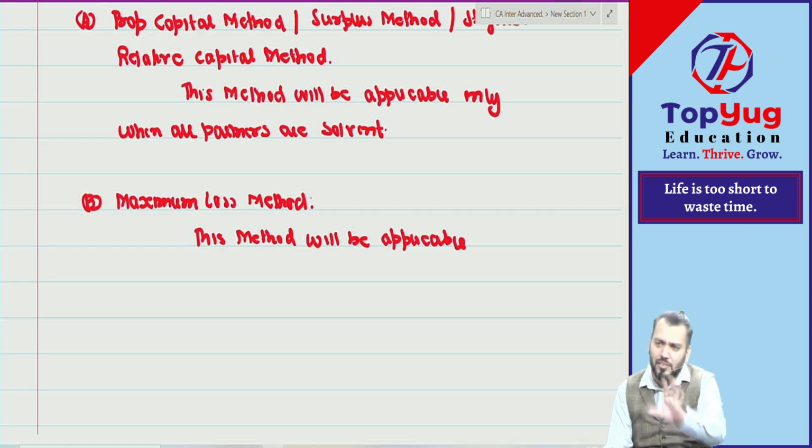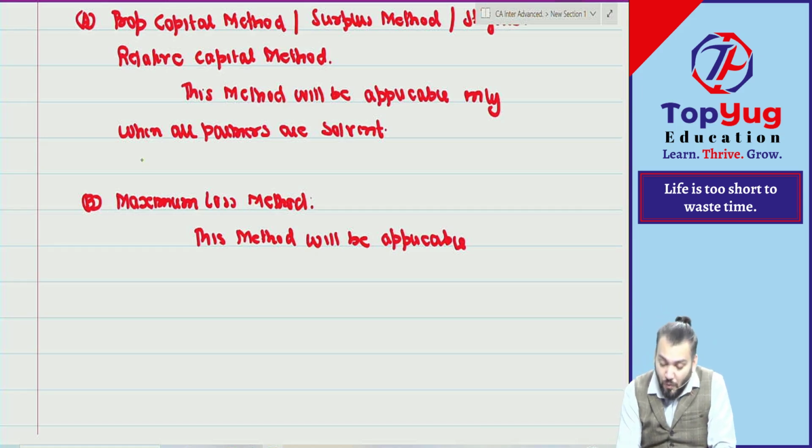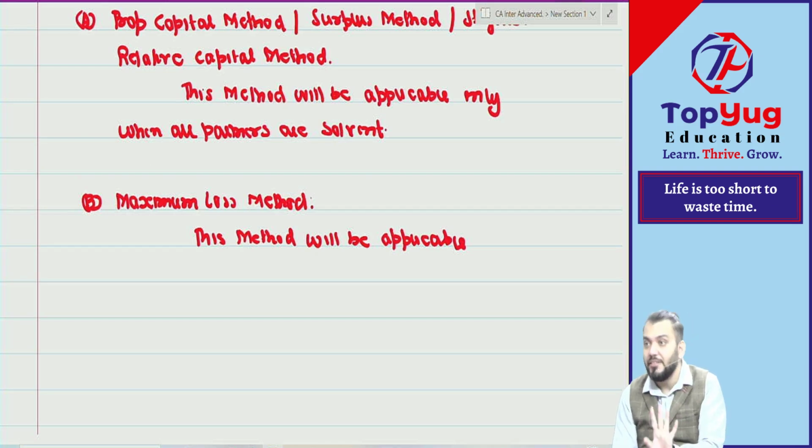Means can I say any question can be done by point number B? Are you getting? But when all partners are solvent, then only, sorry, my mistake. When all partners are solvent, then you can apply method A as well as method B. But if any one partner is insolvent, then you can apply only method B. Correct?